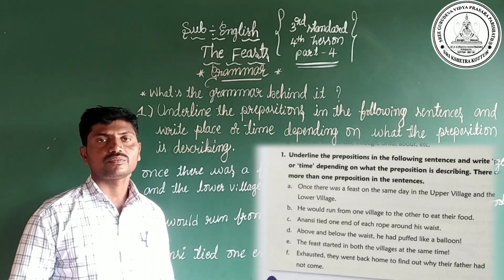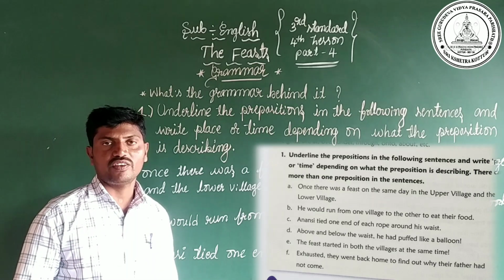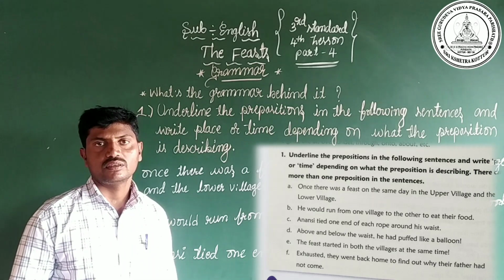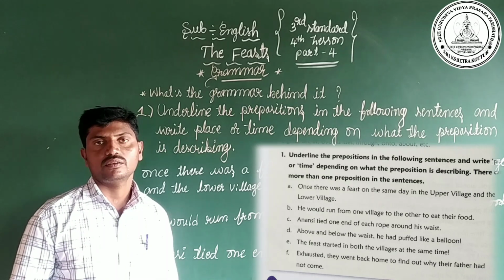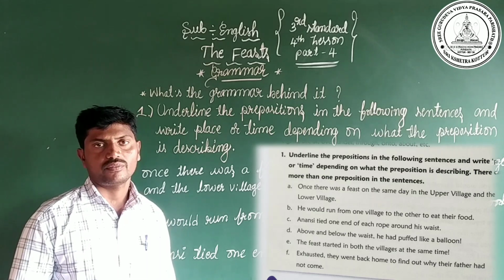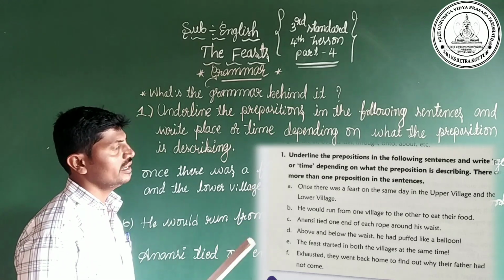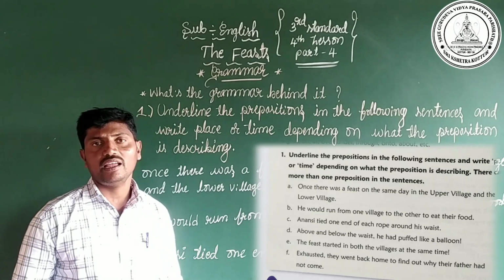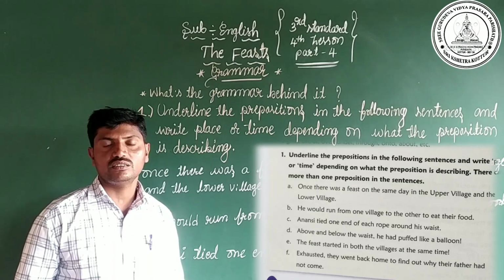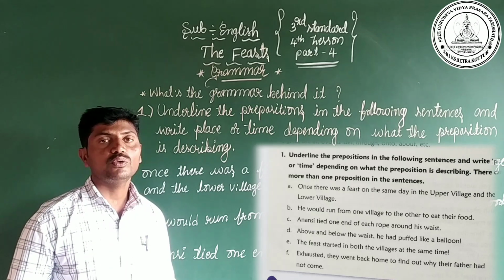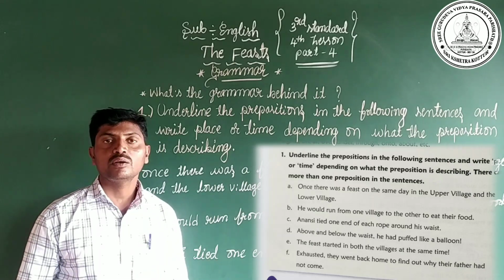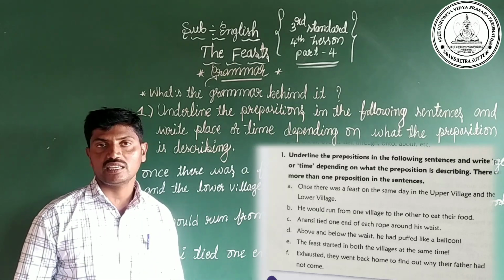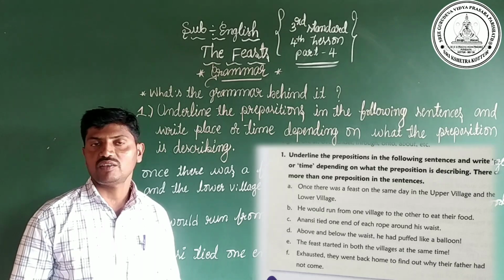Dear children, in your textbook on page number 36, they have given 6 statements. In those statements, we have to find the prepositions and write place or time depending on what the preposition is describing. Shall we start now?